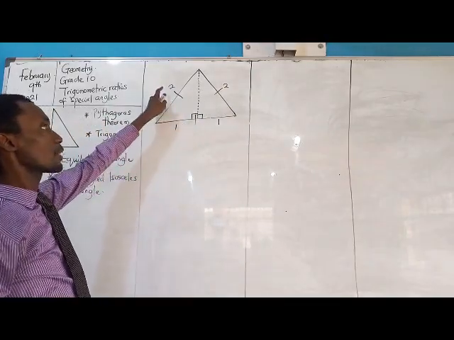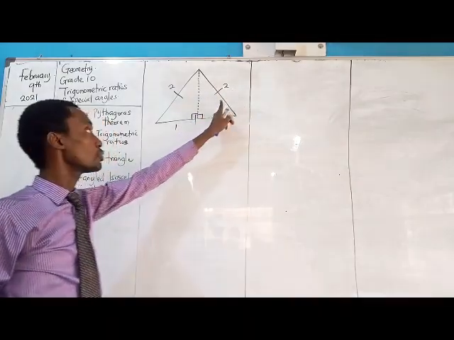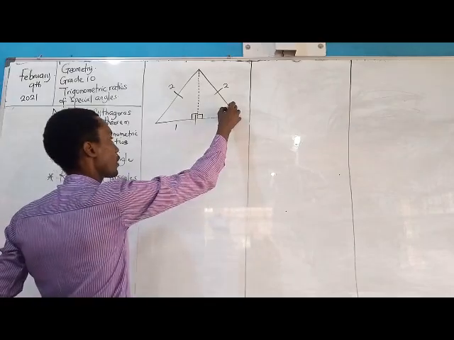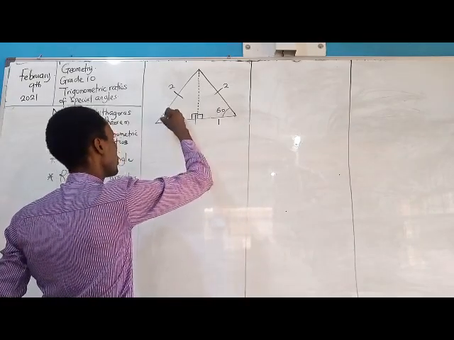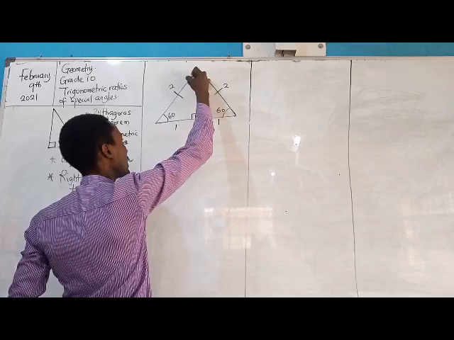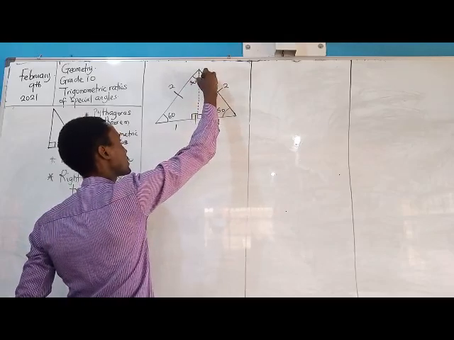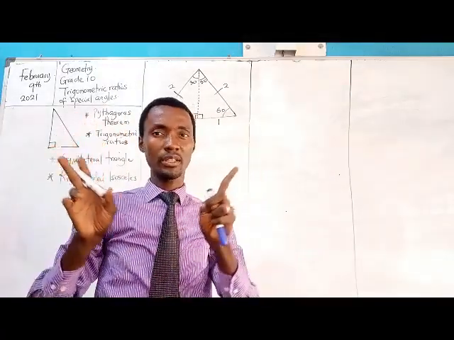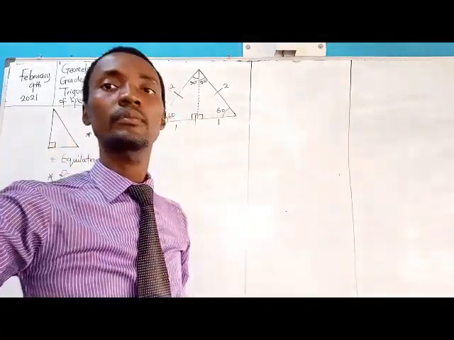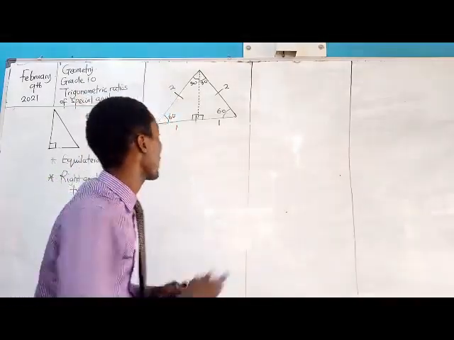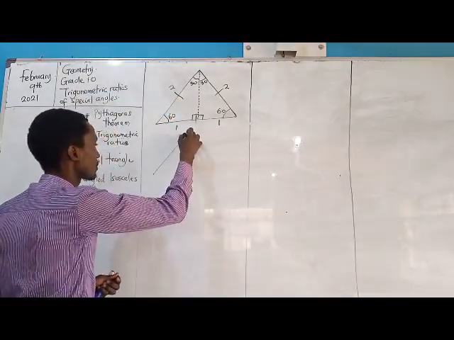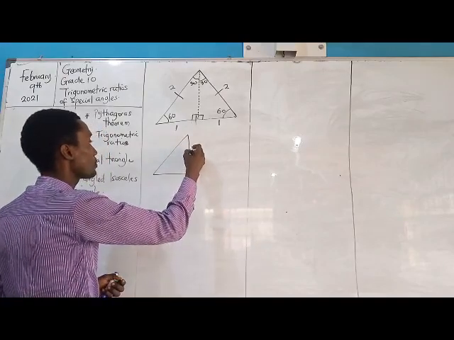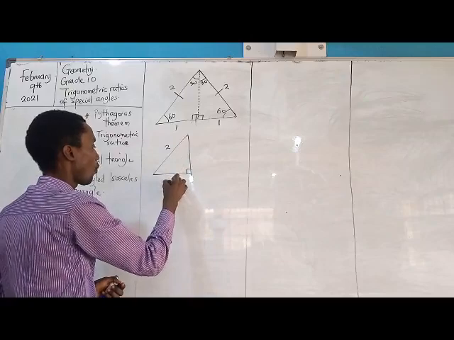So by that arrangement, this becomes 2, this becomes 2, this is 2, bisected becomes what? 1, 1. So the angle here is what? 60, the angle here is 60, and the angle here is 30, and the angle here is 30. Because we know that for an equilateral triangle, we expect all the angles to be equal. By the concept of splitting the diagram, I'm going to come out with this. And this becomes 2, 1.